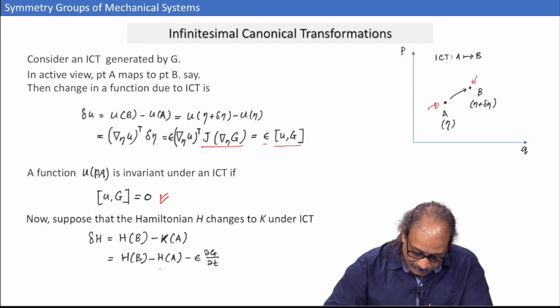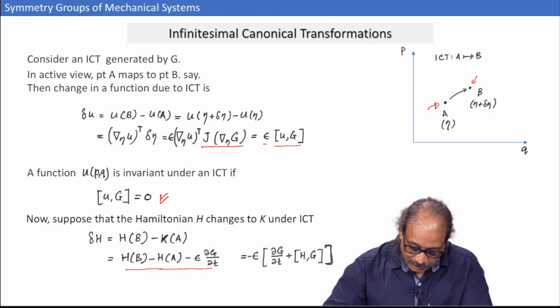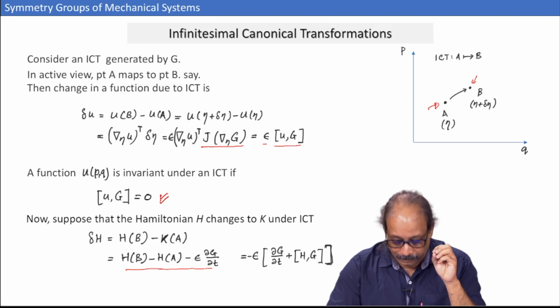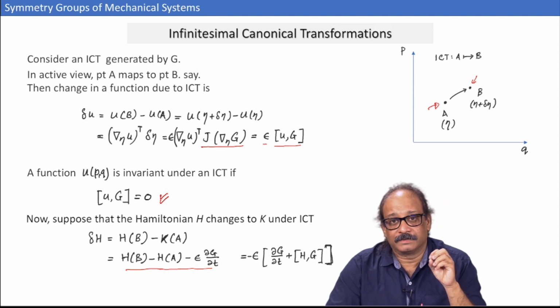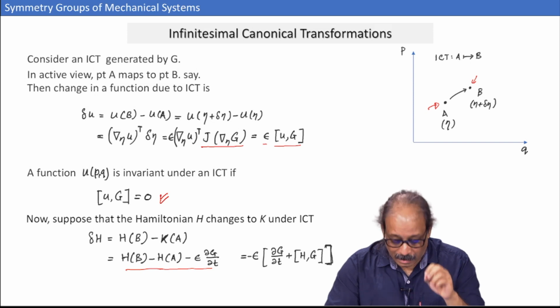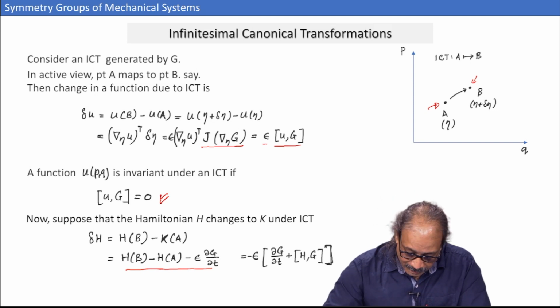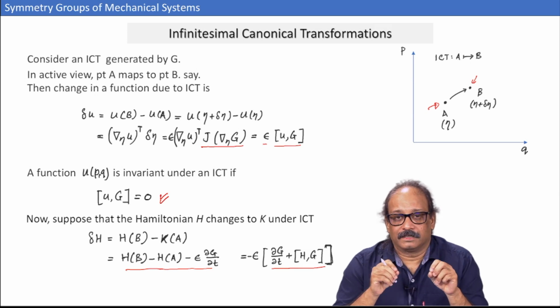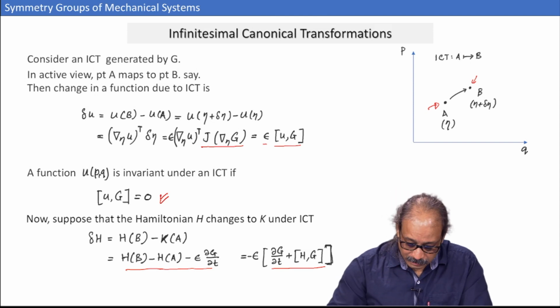So, by putting that there, and now we have H of B minus H of A, which I can express as minus epsilon times the Poisson bracket of H comma G, and then you have minus epsilon dG by dt. So, the net change in the Hamiltonian when you do an ICT or a transformation is this much.